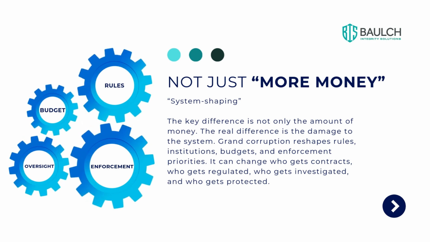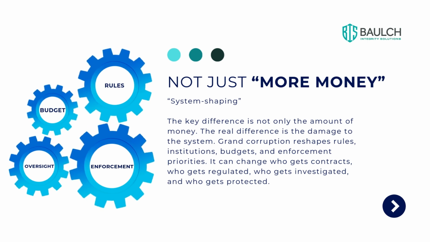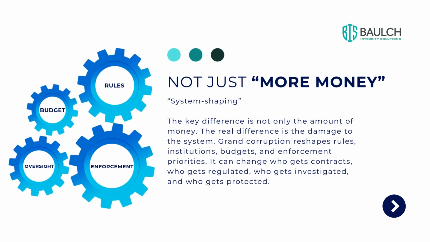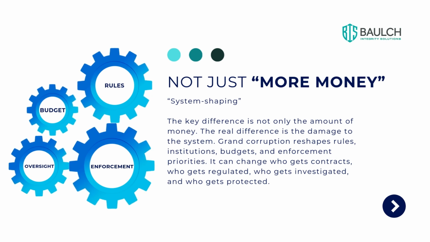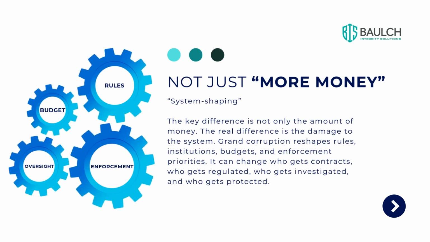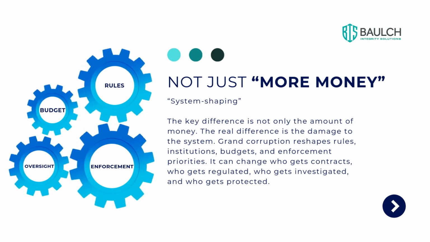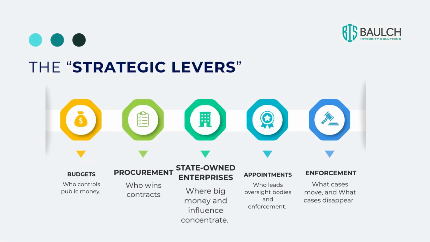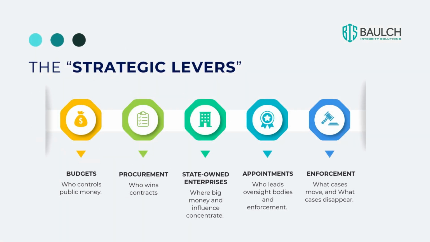Grand corruption reshapes rules, institutions, budgets, and enforcement priorities. It can change who gets contracts and who gets regulated, who gets investigated, and who gets protected. There are actually key strategic levers that drive grand corruption. Grand corruption is strategic because it targets the big levers of power and money.